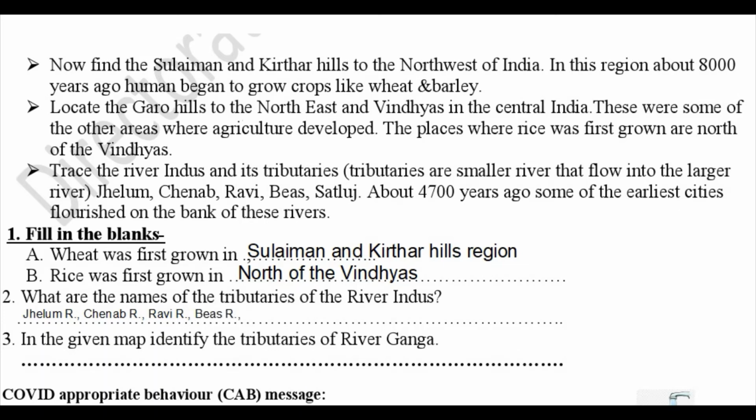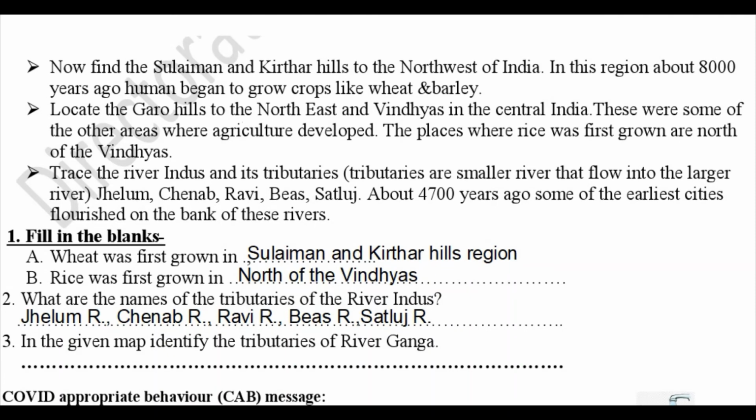Next we have Satluj river. Okay, so these are the tributaries of river Indus. Let us once again repeat: Jhelum river, Chenab river, Ravi river, Byas river, and the Satluj river. Okay, next we see is, in the given map, identify the tributaries of river Ganga.